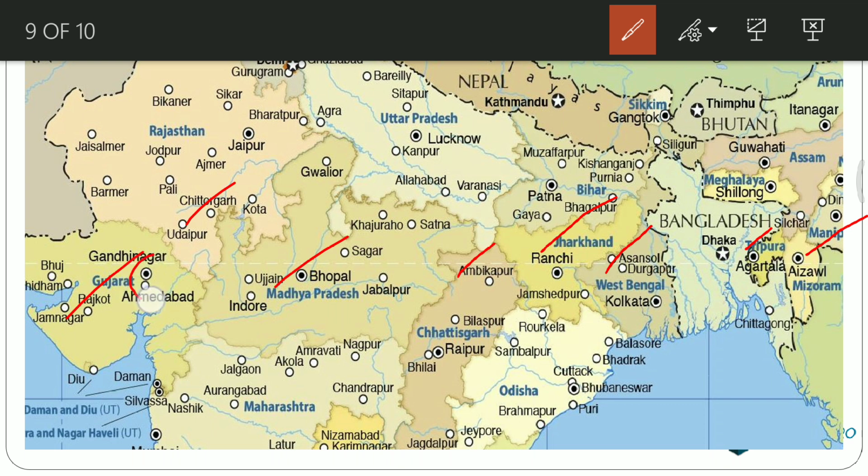Here is Gujarat's capital Gandhinagar, which is nearby to the Tropic of Cancer. Then the capital of Madhya Pradesh, Bhopal, which is also nearby. Then the capital of Chhattisgarh, Raipur, it is far away. Then the capital of Jharkhand, Ranchi, it is also close to the Tropic of Cancer. Then the capital of West Bengal, Kolkata, it is a little bit far away. Then Tripura's capital is Agartala, it is nearby. Then Mizoram's capital Aizawl. One more country between all this is Bangladesh. This is Bangladesh, and this is the capital of Bangladesh, that is Dhaka.